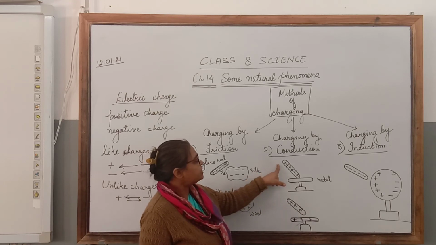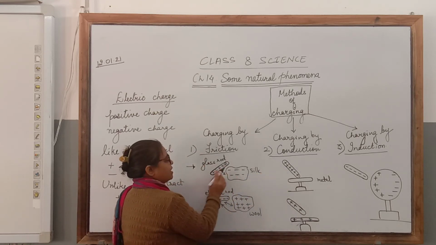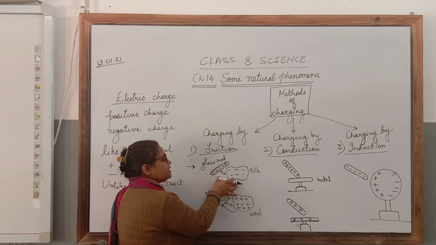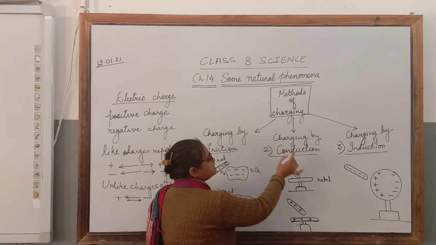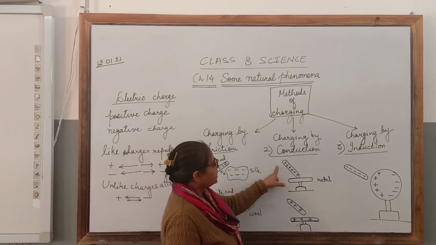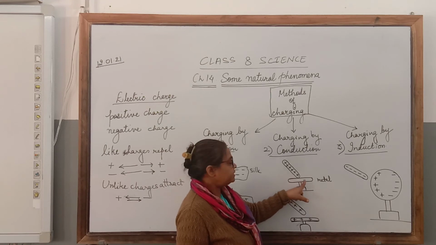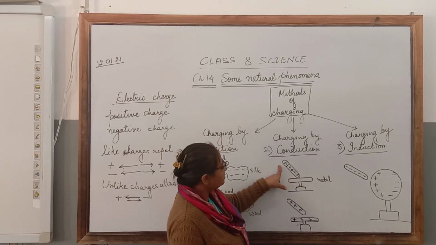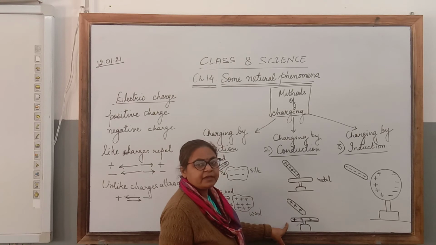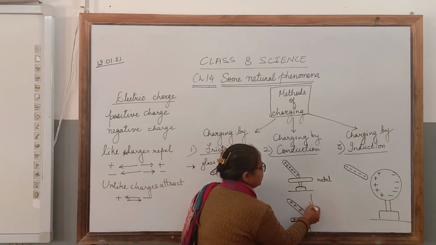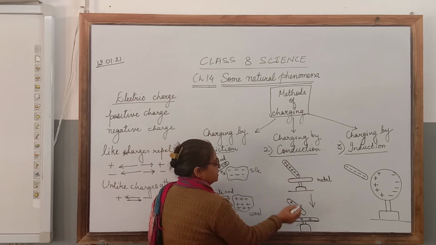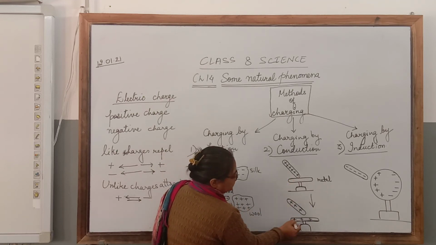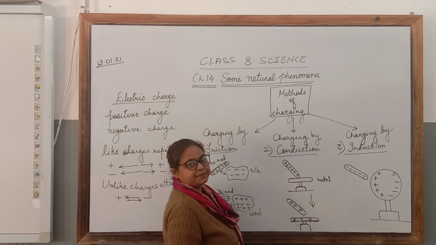When a charged object, suppose this glass rod, after being rubbed with the silk cloth, has acquired positive charge, and we bring this positively charged glass rod and touch the metal object, the charge from the glass rod will travel to the metal and both of them will acquire the same charge. You can see here, there are positively charged plus signs I have drawn here. Then after touching, the metal also acquires the positive charge.